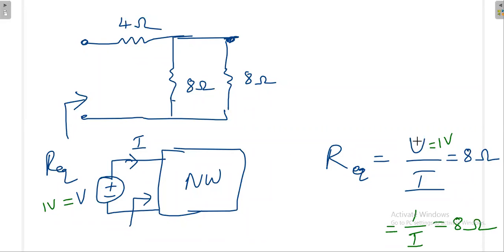Again, try to take a different voltage, 5 volt or 10 volt. Then you will get a different current. Then also that R equivalent will be 8 ohm only, because the nature of this network is that R equivalent is 8 ohm only. So do the exercise a little, then you will get some idea. Because I will give you one more problem to try out.